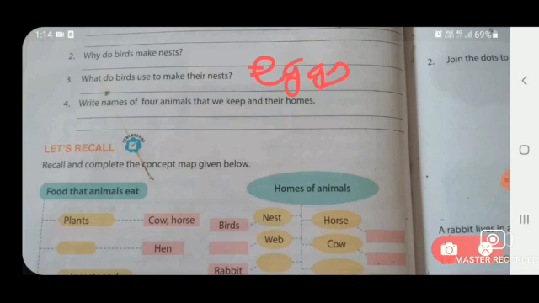Children, you have to write only in this line that is given for the answer.